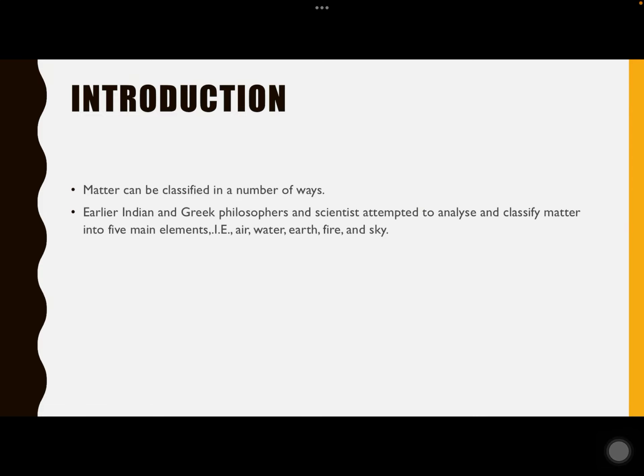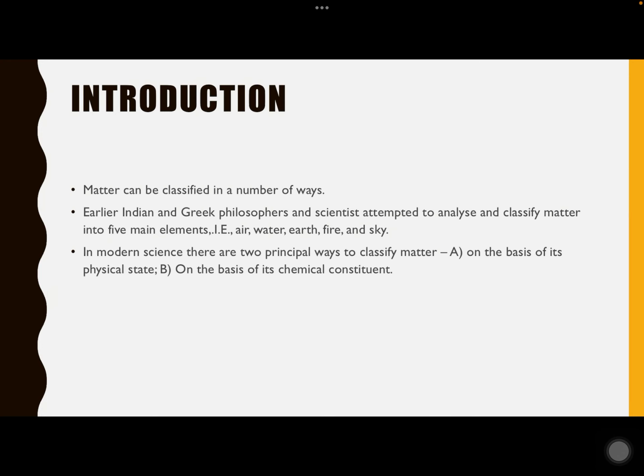Early Indian and Greek philosophers and scientists attempted to analyze and classify matter into 5 main elements, that is air, water, earth, fire and sky. So this was the early attempt that was being made by the Indian and the Greek philosophers and scientists of those times to classify matter into 5 main elements.